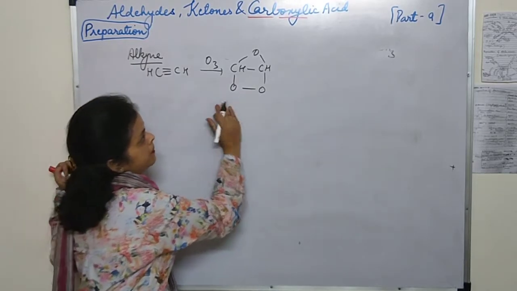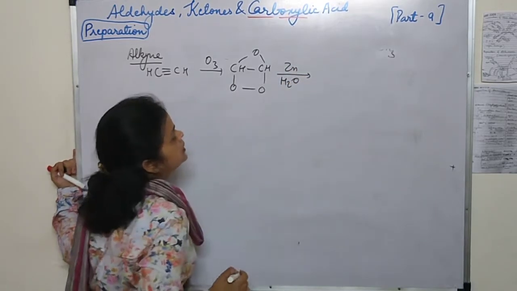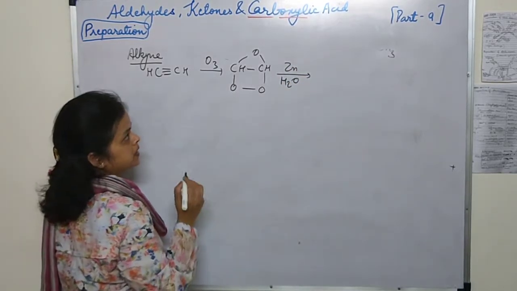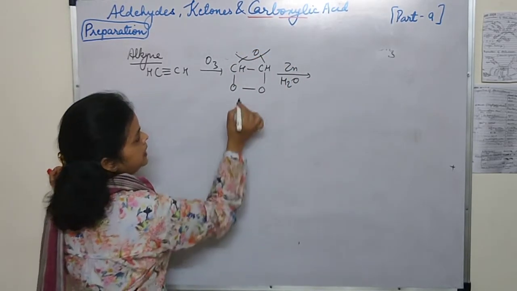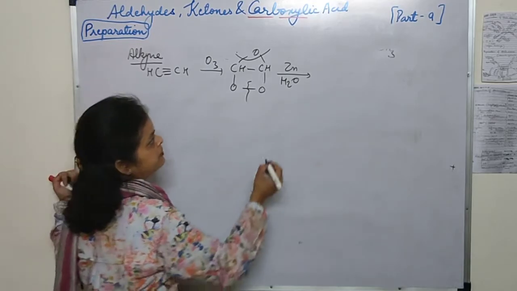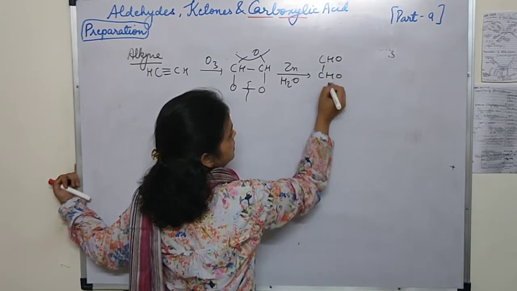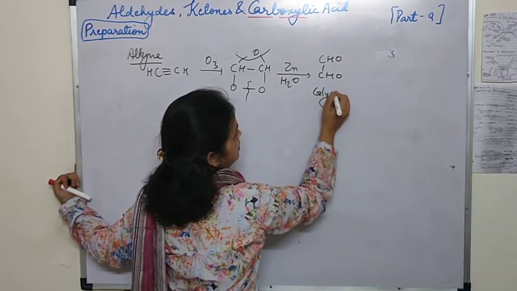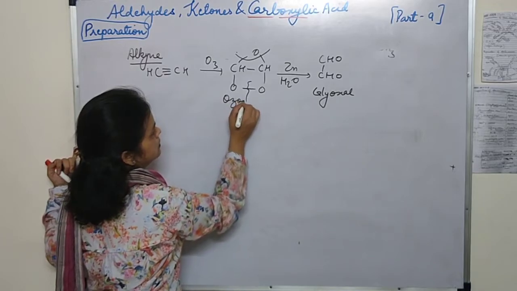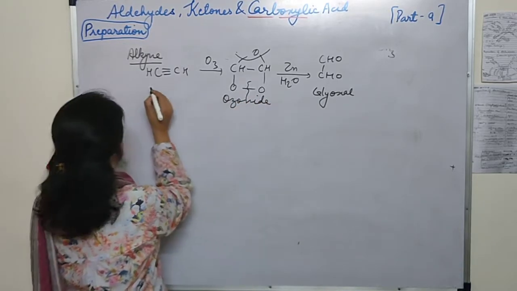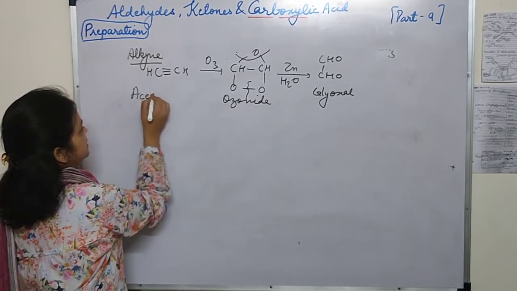And when it combines with zinc and H2O, now this will break. This O will be taken out and this bond will break, and we will get glyoxal. This is glyoxal, this is the ozonide, and this is ethyne or acetylene.